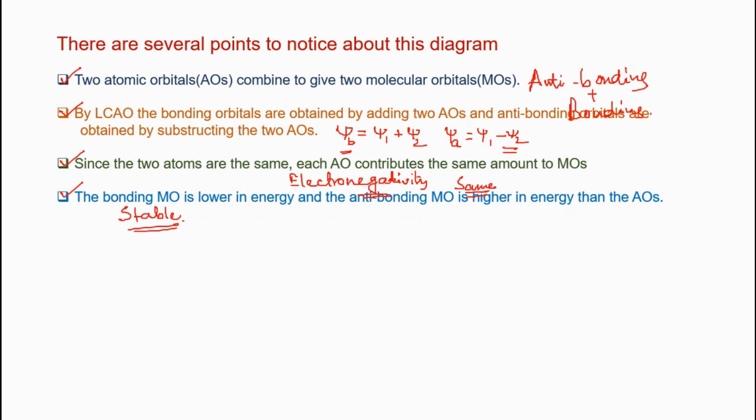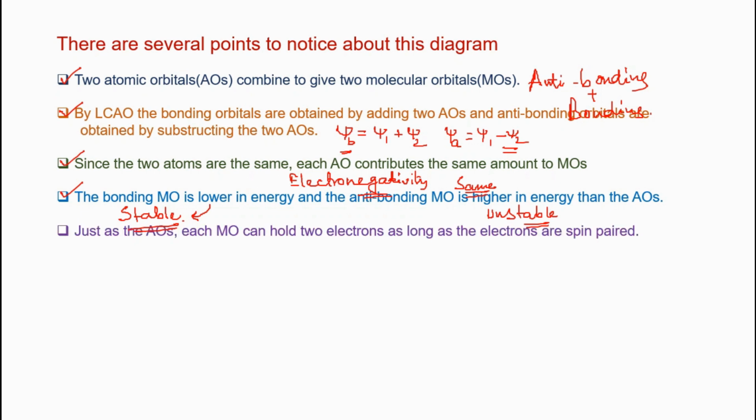So the bonding molecular orbitals are much lower than the atomic orbitals, and the antibonding molecular orbital is higher in energy than the atomic orbitals. So just as with atomic orbitals, each molecular orbital can hold two electrons as long as the electrons are spin paired.